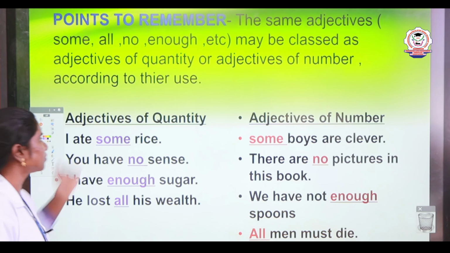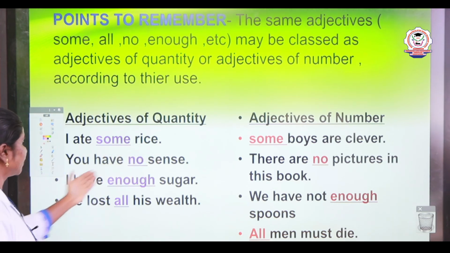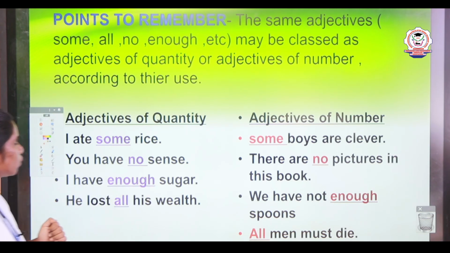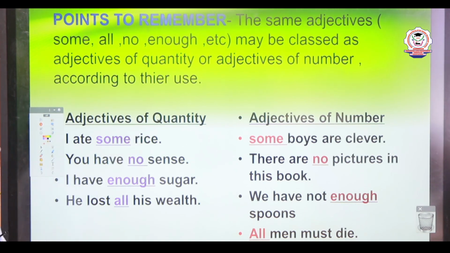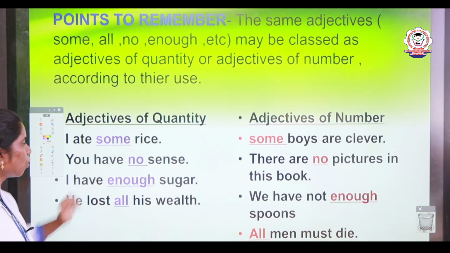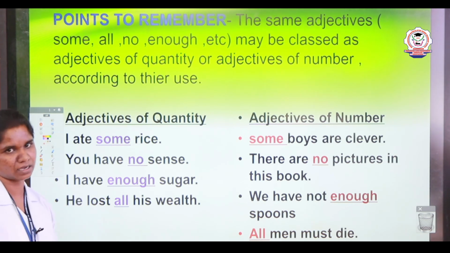Let us look at the adjectives of quantity. I ate some rice. You have no sense. I have enough sugar. He lost all his wealth. Here we can see the adjectives of quantity. Some, no, enough, all, they are used to quantify the noun.